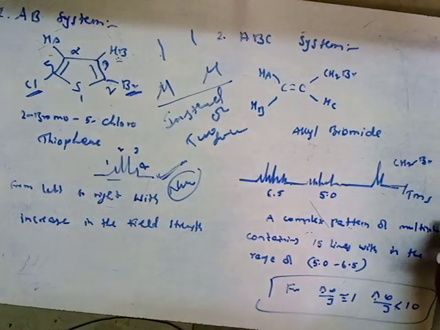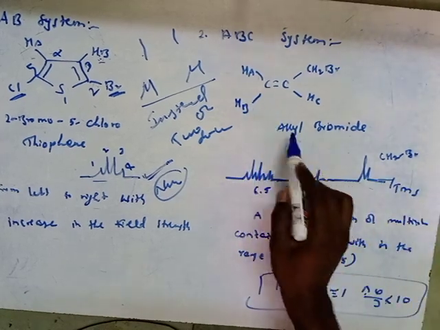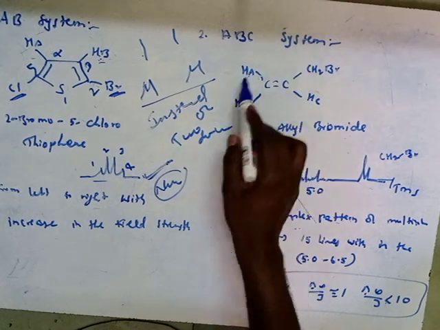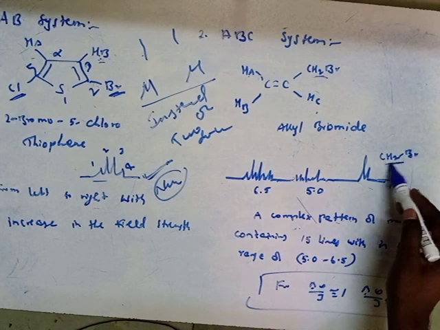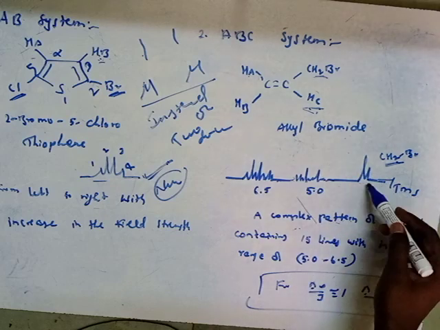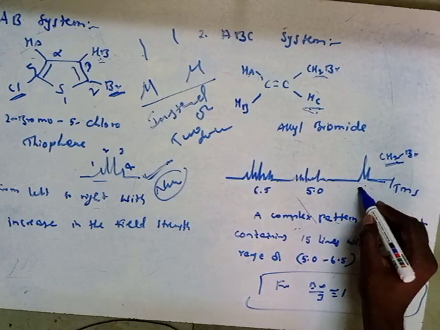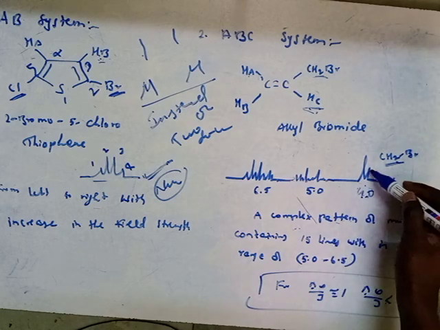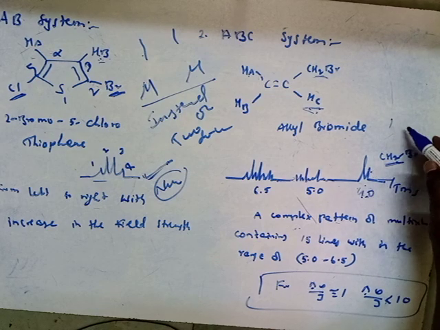Similarly, this ABC type system. It is allyl bromide, and here there are three types of protons, and this is another type of proton. This proton is coupled with this allyl proton, so it will give a signal at 4.0, and it is not a proper signal; it is a distorted signal.